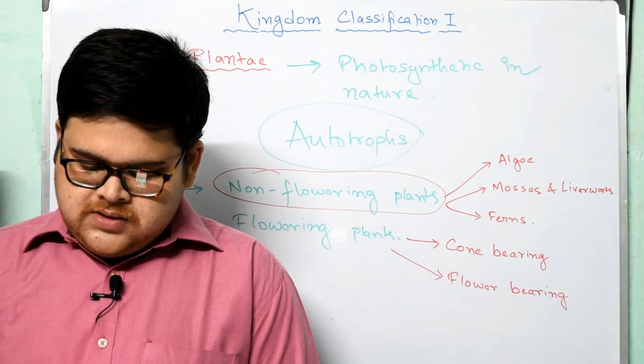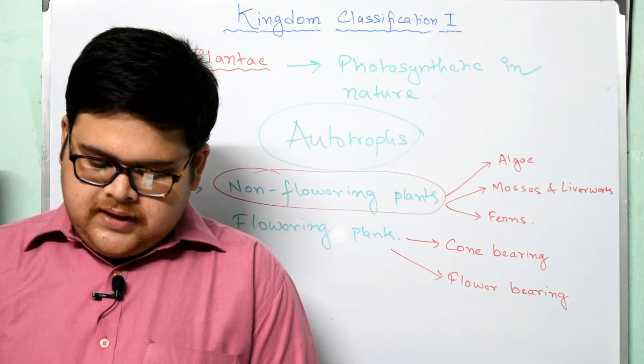Based on the structural difference, flower bearing plants can be further divided into two categories.